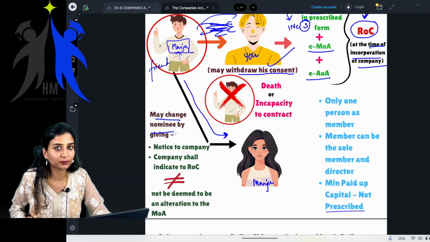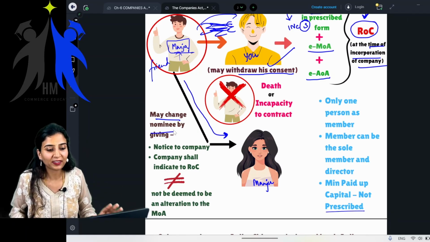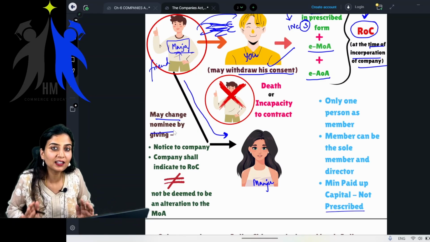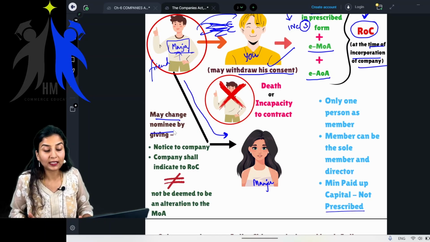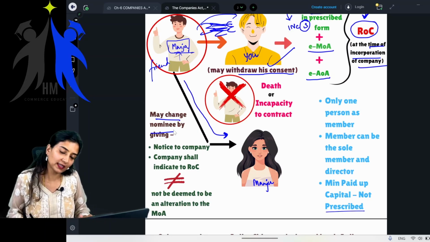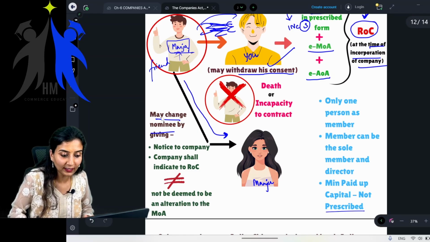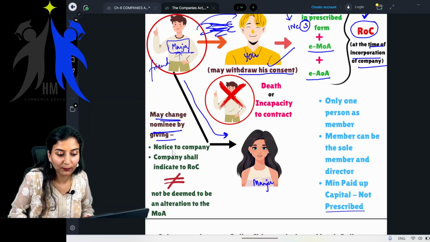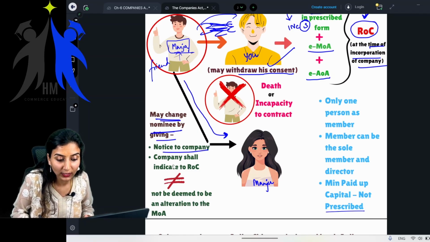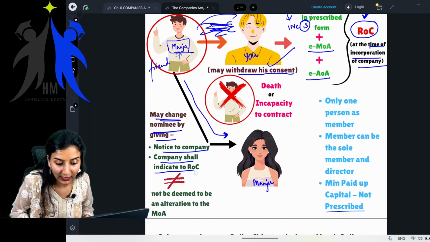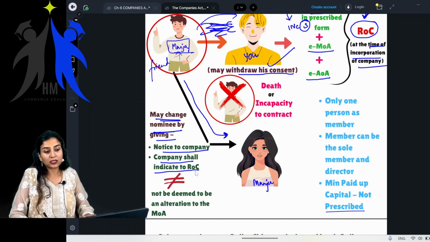Now he does not want you. Now he wants to bring in his girlfriend as the nominee of his company. Can he do so? Yes, he can do so. So your friend can change the name of the nominee by giving, what should he do? By giving notice to the company, and the company shall intimate the same to the registrar of companies.